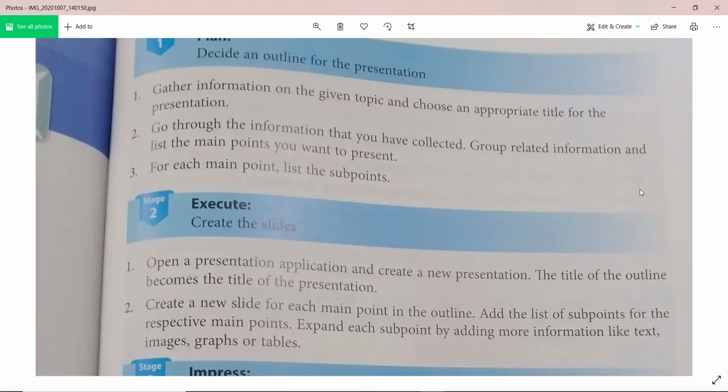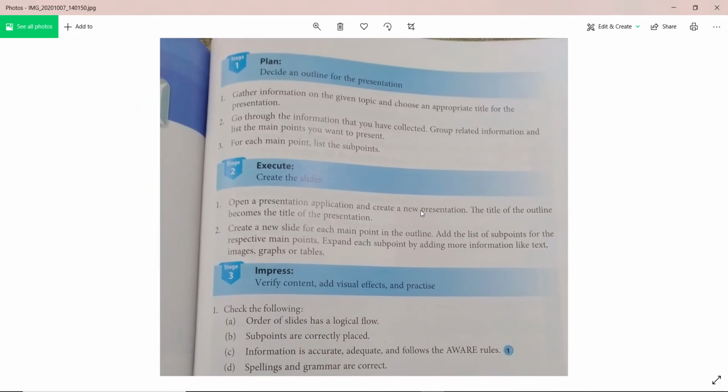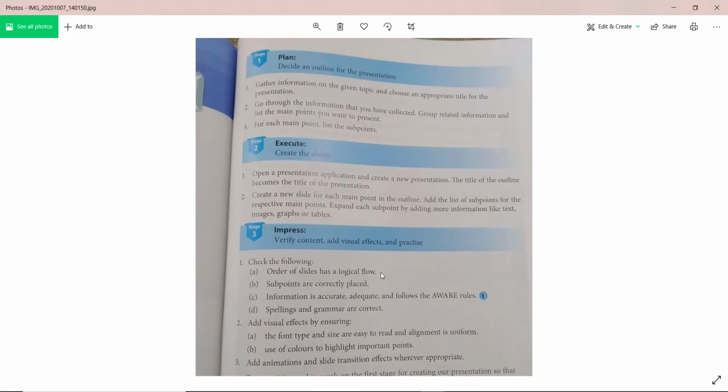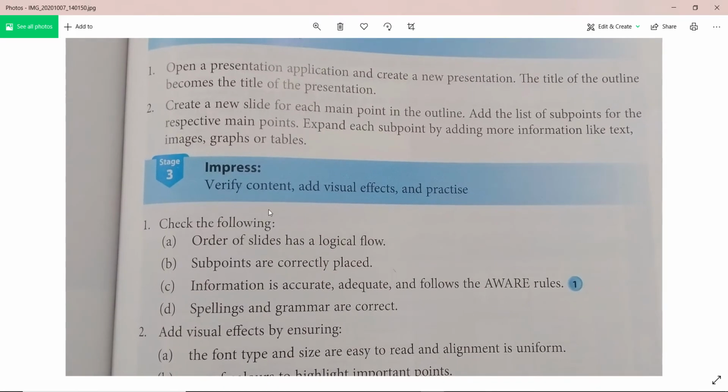After that, create the slides. This way we can create the slide. Open a presentation application, create a new presentation, and the title of the outline becomes the title of the presentation. You need to create the outline in your notebook, but here I have directly shown you. Then write down all the information: text, image, graph and table, and then we will add visual effects. We will give some effects on that.